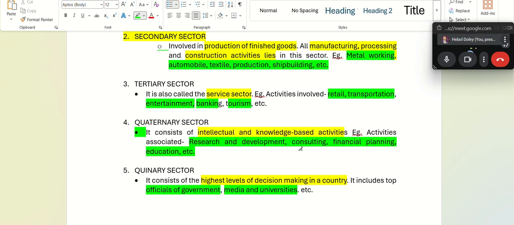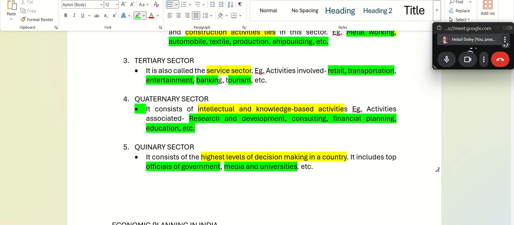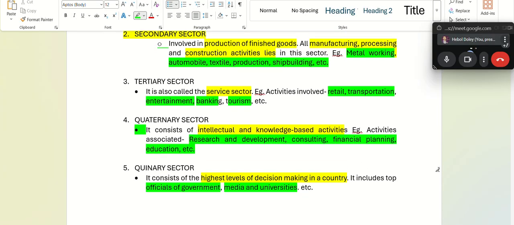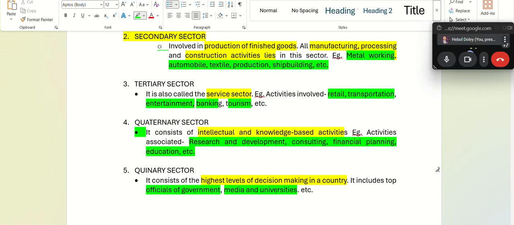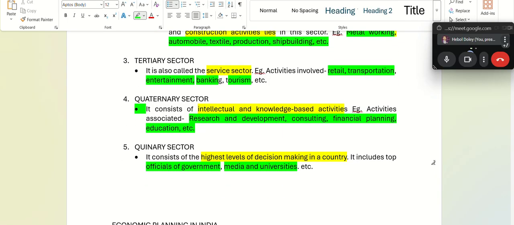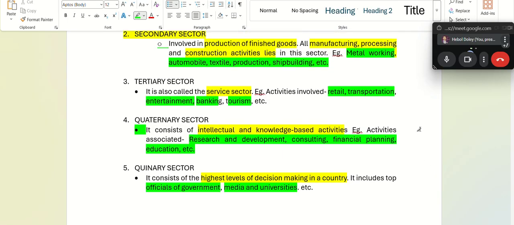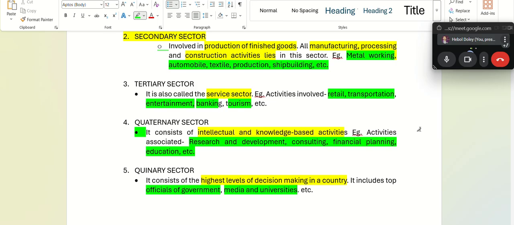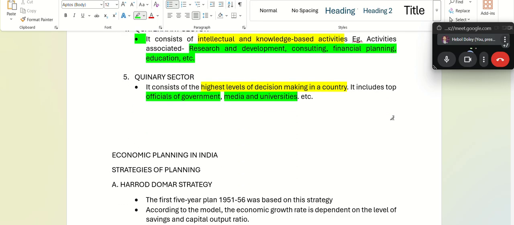And based on this research, if the government makes a policy, for example, a scheme for sugarcane planters and farmers, that is called quinary sector. So from one item, you can have all the sectors of an economy. Understanding? Fine. Any questions? No, sir. I'll take it as no then.